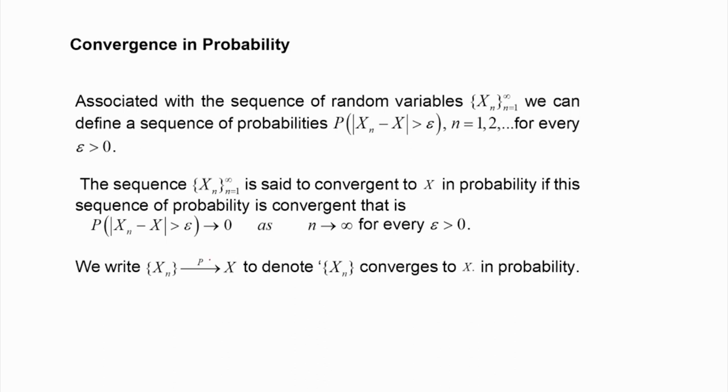That is how we denote convergence in probability.